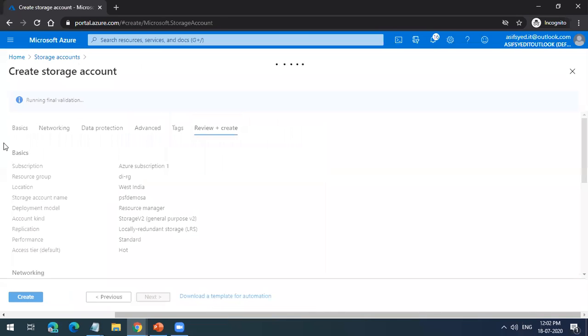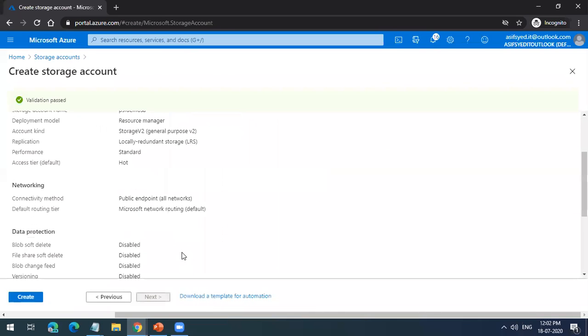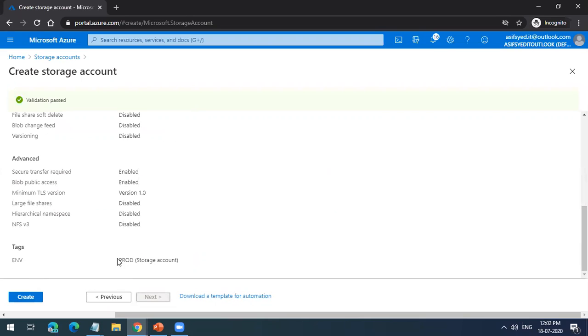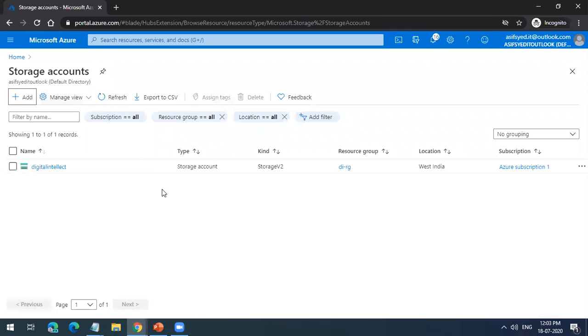I can review and I can create. So it is giving me the tag as production storage account. So this is only the naming convention, used for taxonomy. Why is it used here? So this is the next step.